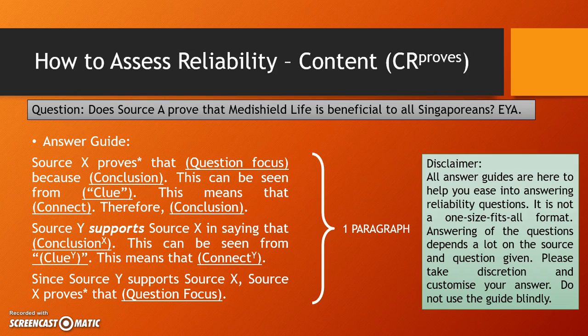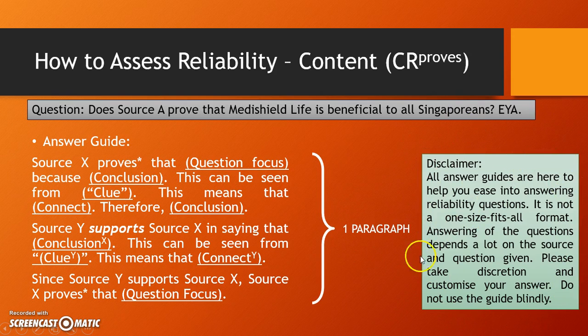Basically, those that I have shown you are not 2 paragraphs. This part where you have your inference for X, the conclusion of X, and this part where you cross-refer, and this part where you conclude the cross-refer, this is 1 paragraph. Again, disclaimer.